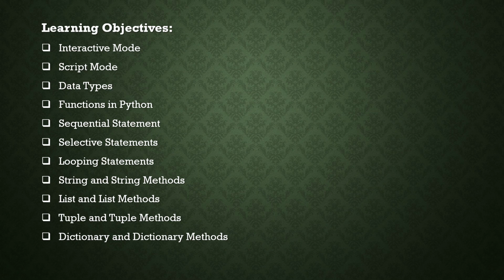And next, tuple and tuple methods. So what do you mean by tuple and tuple methods? What are the tuple methods? These are all also very important. And then dictionary and dictionary methods. Okay, so these are all learning objectives. This year's concept is a review of Python.